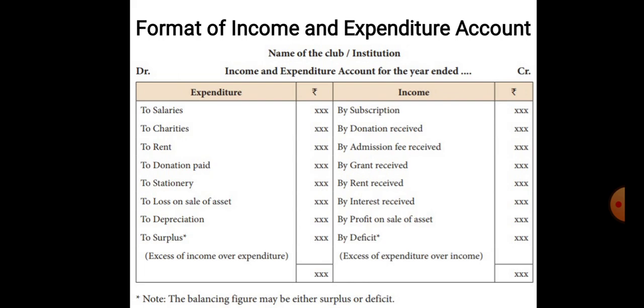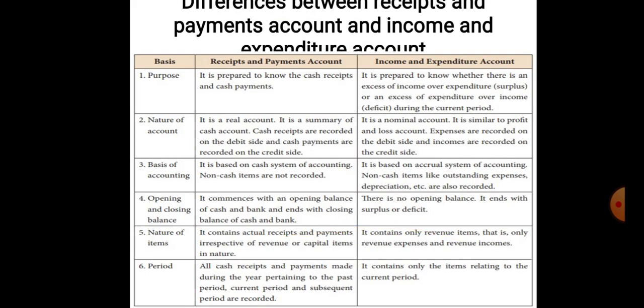Now if the expenditure is in excess, that is, the debit side exceeds the credit side, we will be getting the deficit. And if the incomes are in excess over expenditure, you will be getting the surplus. So all the revenue expenditures will be shown on the debit side of the income and expenditure account, and all the revenue incomes will be shown on the credit side of the income and expenditure account.